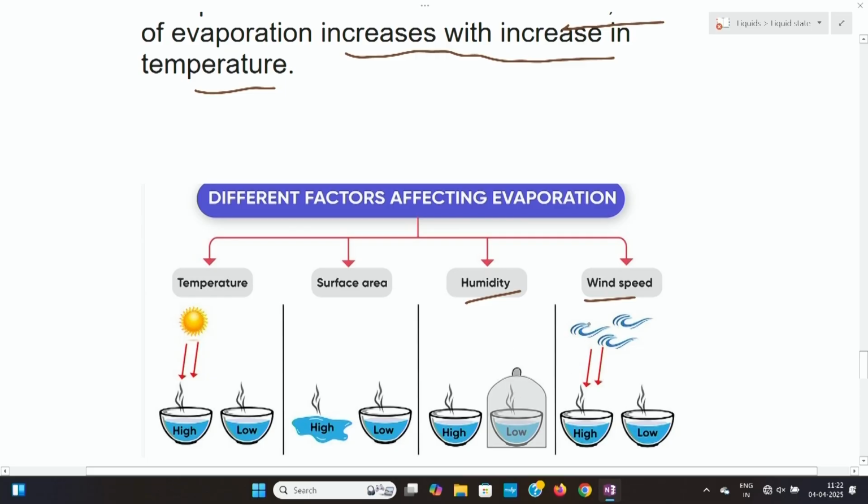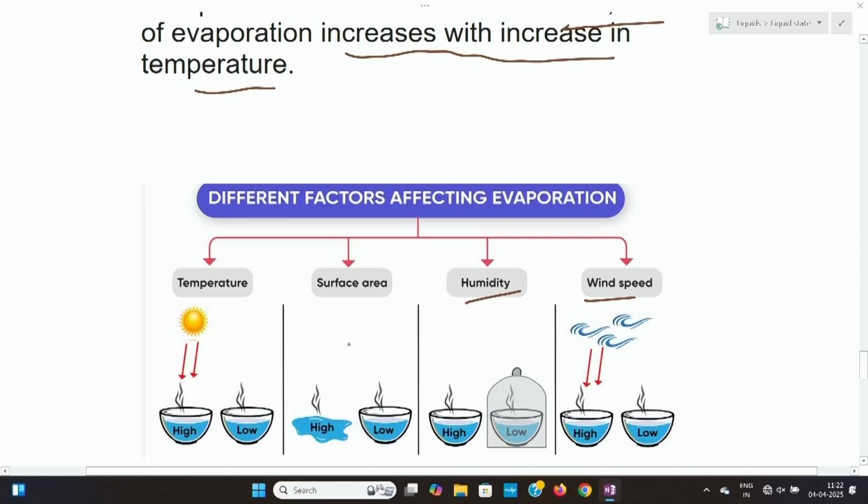Then another factor is wind. Wind speed means if the speed of the wind is high, then the evaporation also will be fast. That means when the wind is there, the atmosphere is changing. Once the evaporation has started, if there is wind, the evaporation will be fast, because the water vapor content in the atmosphere is carried away by the wind, so the evaporation will be faster.